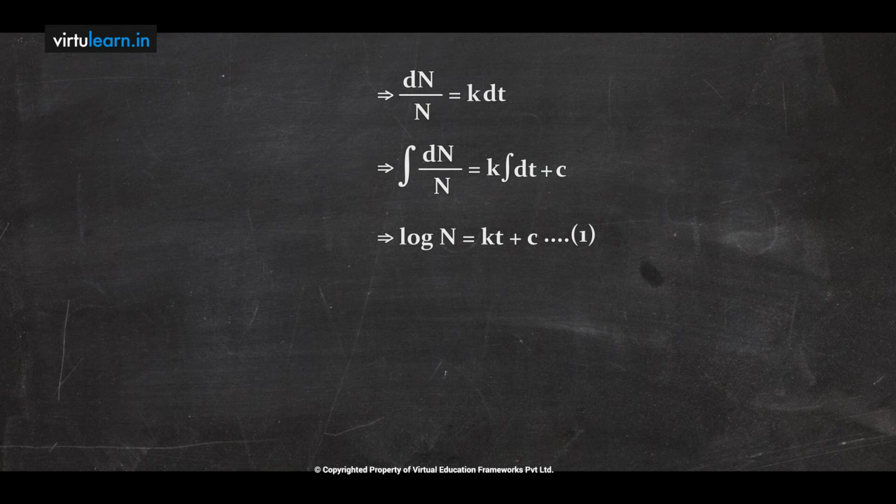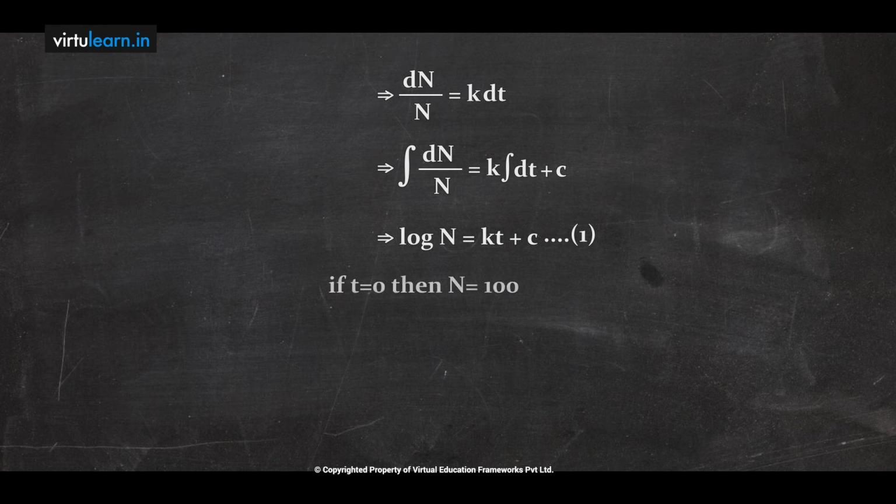The same way as we did in Newton's law of cooling, in the first step you calculate the c value, after that the k value, and according to the problem we calculate the N value. If they have given time, then you need to calculate capital N, otherwise you need to calculate time.